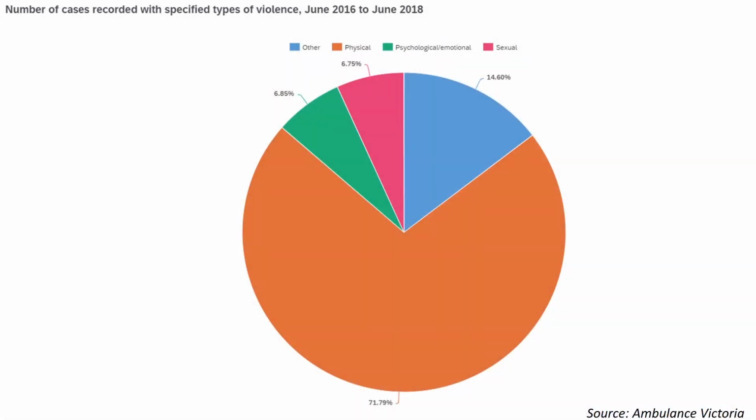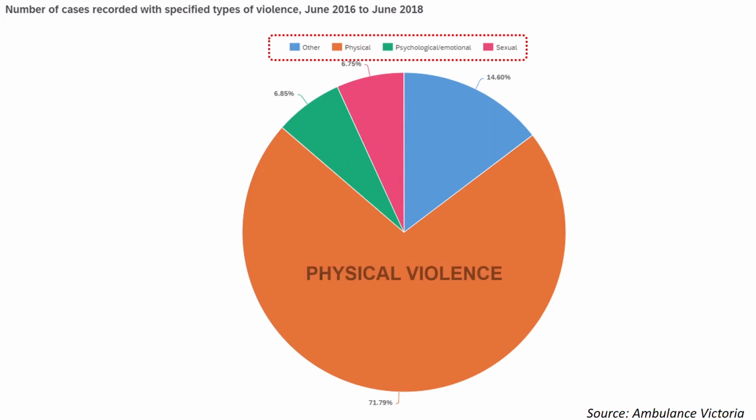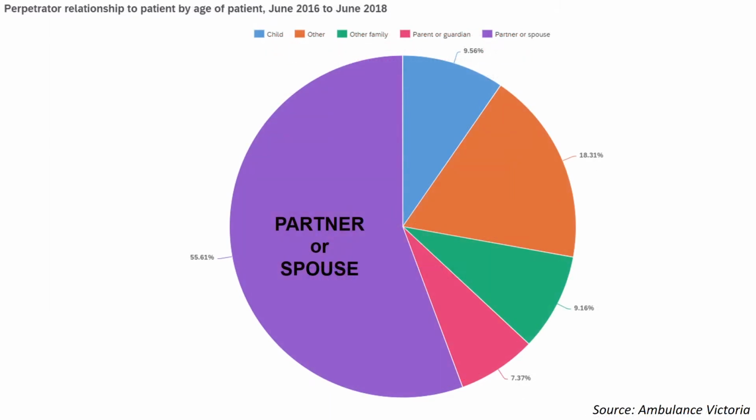Family or domestic violence refers to violence between family members, and it can be classified into many forms. As recorded by Ambulance Victoria, the incidents are categorized as physical, psychological or emotional, sexual and other types of violence. As data shows, physical violence is the most common form of domestic violence, with the majority of the perpetrators usually being the partner or spouse.